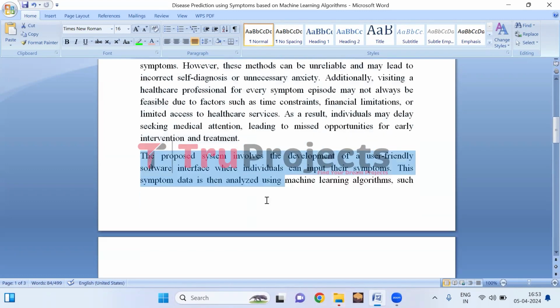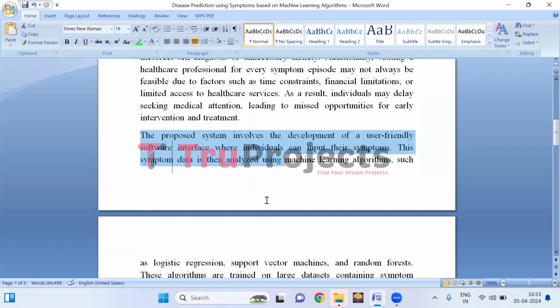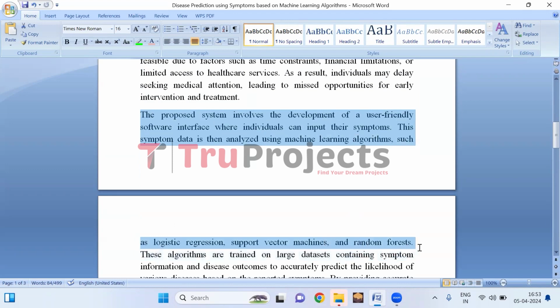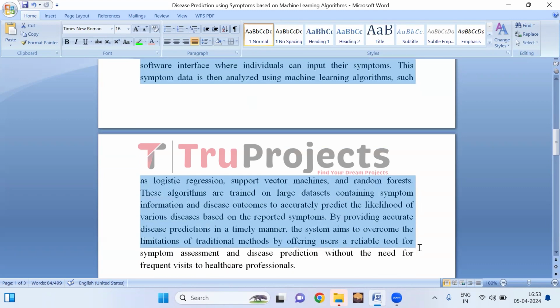The project creates a user-friendly software where people can enter their symptoms. These symptoms are analyzed using machine learning algorithms like logistic regression, support vector machine, and random forest. These algorithms learn from large data sets to predict the likelihood of different diseases based on symptoms provided. By giving accurate predictions quickly, the system aims to provide a reliable tool for symptom assessment and disease prediction, reducing the need for frequent doctor visits.